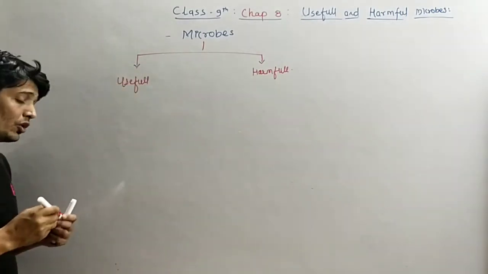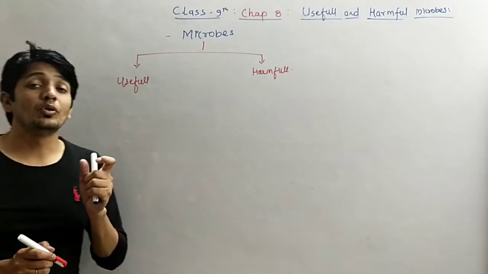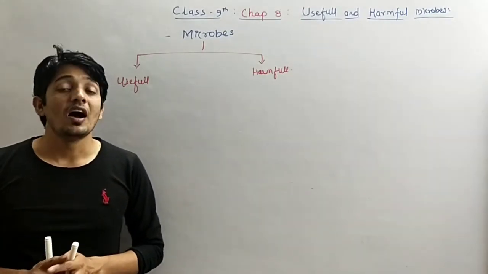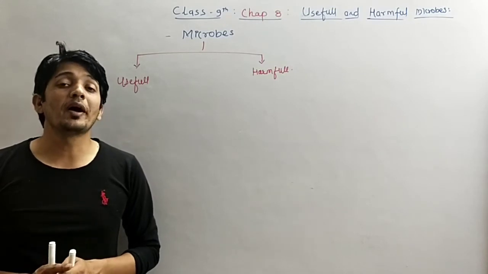So what are useful microorganisms? Those microorganisms that are useful to human welfare are called useful microorganisms.